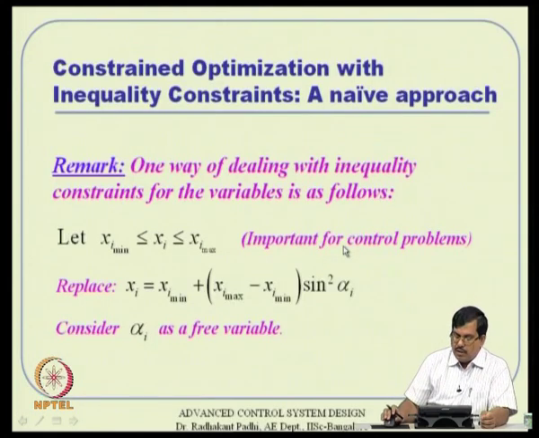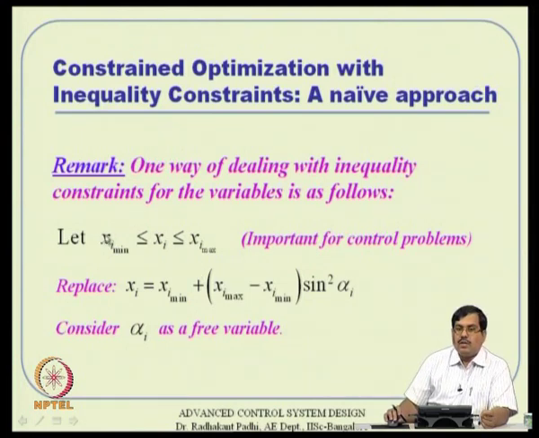One primitive idea is like this. Suppose your cost function is a function of several xi's and each of these xi's is bounded between minimum and maximum values. Typically, if you see a control design problem, then each of these control variables will be bounded between certain minimum and maximum values actually, if you are interested only in satisfying the inequality constraints of the control variable.